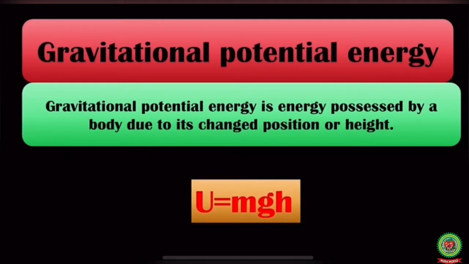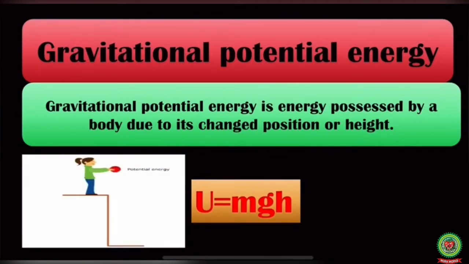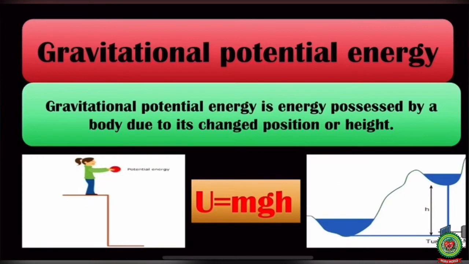Let us discuss a few examples with the help of diagrams. Here, a girl is standing with a ball at a height. So, gravitational potential energy is possessed by this ball as well as by this girl. And in this diagram, water is stored at a height h. So, water possesses gravitational potential energy.